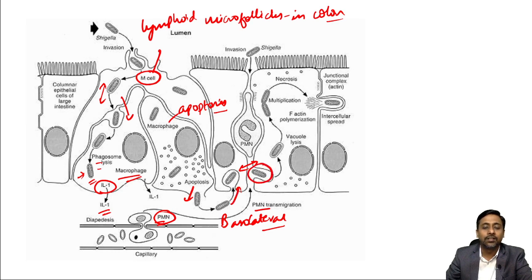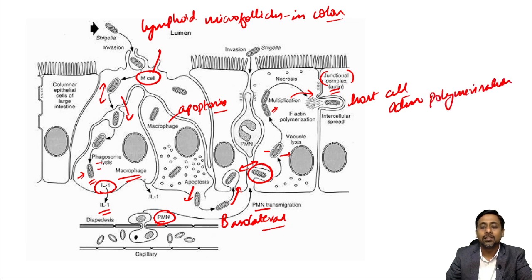it enters inside the enterocyte through an endocytic vesicle, and eventually this vesicle is also lysed, and it multiplies and ultimately attaches to the actin which is present in the enterocyte junction complex. And then it utilizes this host cell actin polymerization for contiguous spread of infection.